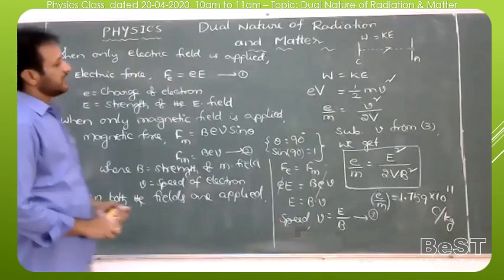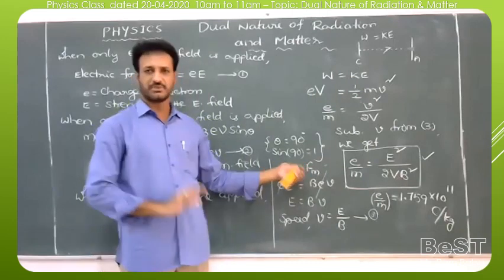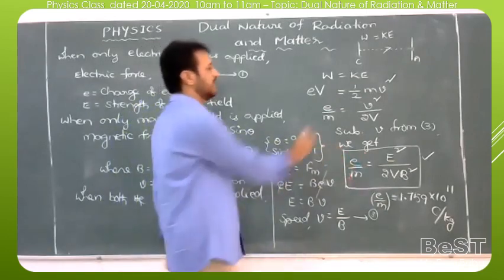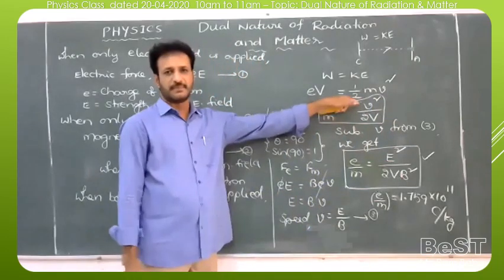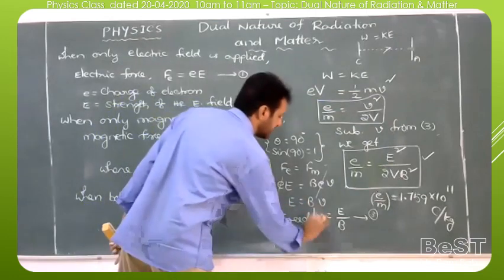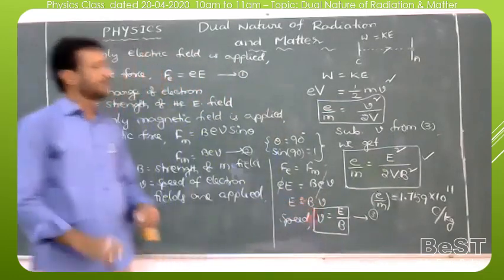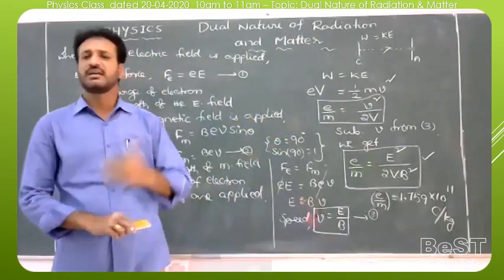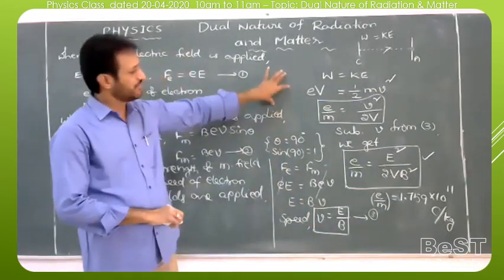The formulas we put in a box are important for competitive exams. But for the PUC purpose, no need to practice this formula. Only for NEET, JEE or KCET purposes, you can use this formula. Important. And one more, e by m is equal to v square by 2 into capital V, with the speed of the electron and the potential difference. This formula also you can use for competitive exams. And one more formula, v is equal to E by B. This formula also we can use for competitive exams. For PUC purpose, no need to practice this experiment and derivation. But whenever you solve competitive exam problems, like level 1, level 2, level 3 problems for NEET, JEE or KCET, it is compulsory to use these formulas.